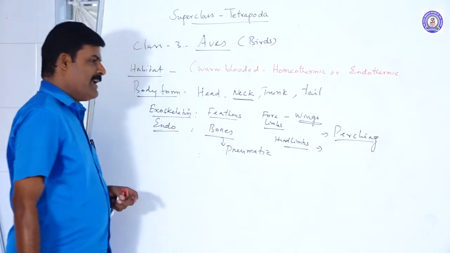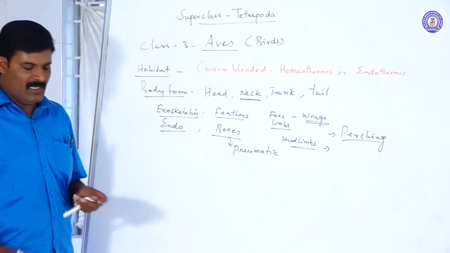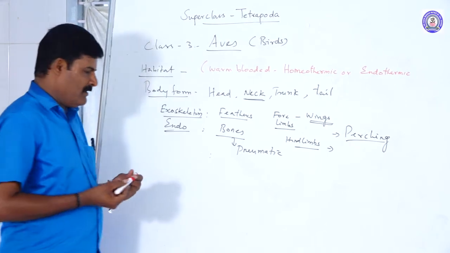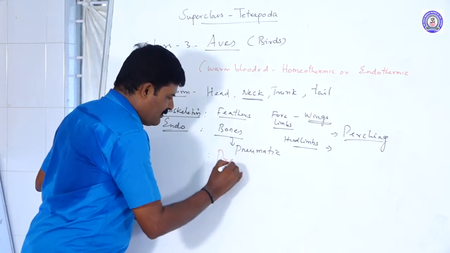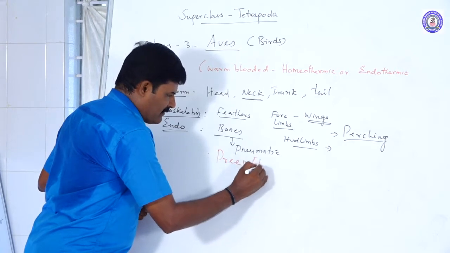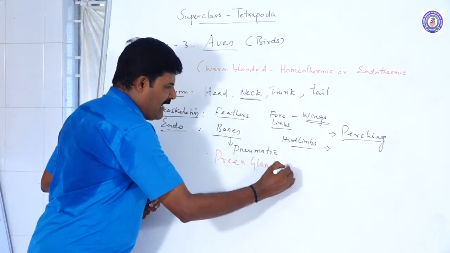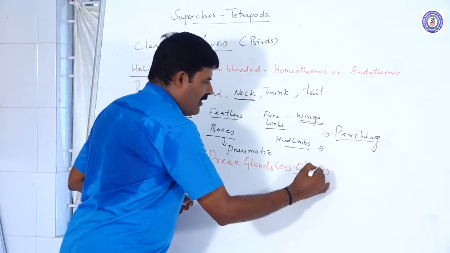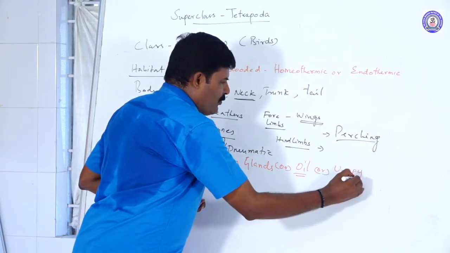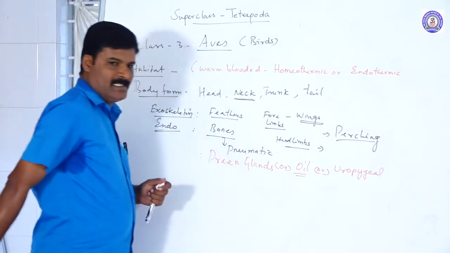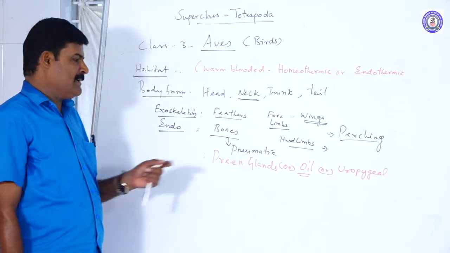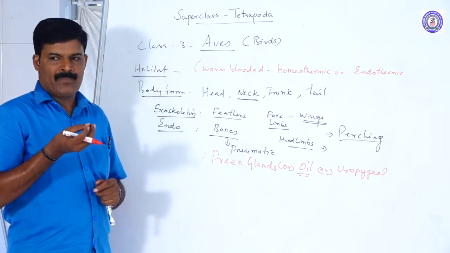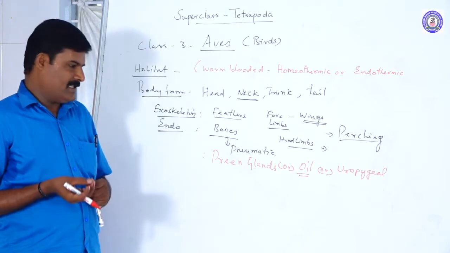The body does not have glands, but only one gland is present. The gland's name is the preen gland, otherwise called the oil gland, or the uropygeal gland, because this gland is located under the tail region.